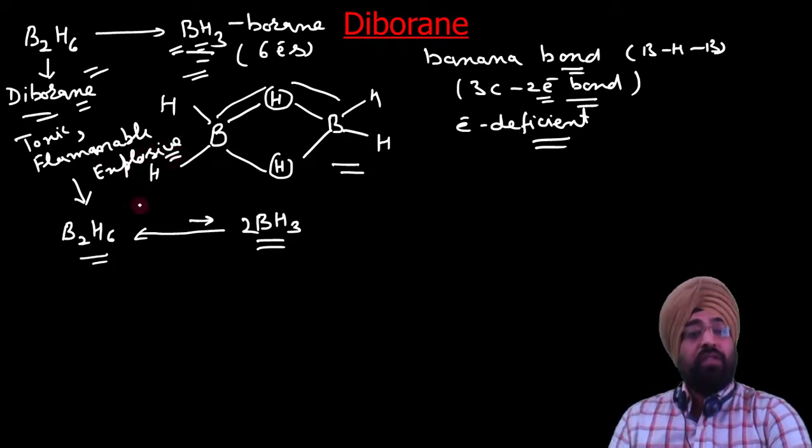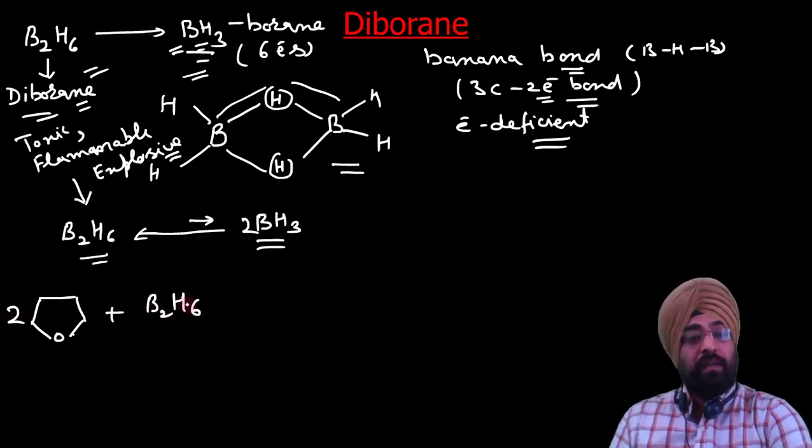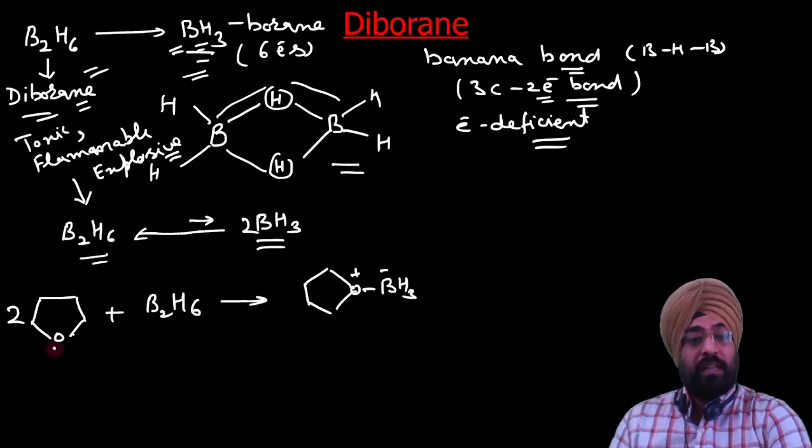So how can we use it? It has been observed that upon adding solvents, mainly THF, tetrahydrofuran, to B2H6, we get this adduct, a BH3 complex, where oxygen is positive and boron is negative, because the oxygen has given its 2 electrons to borane.